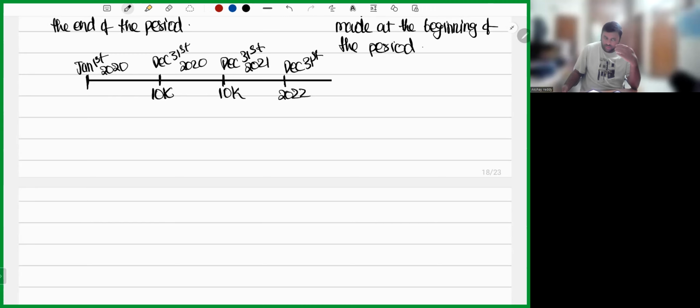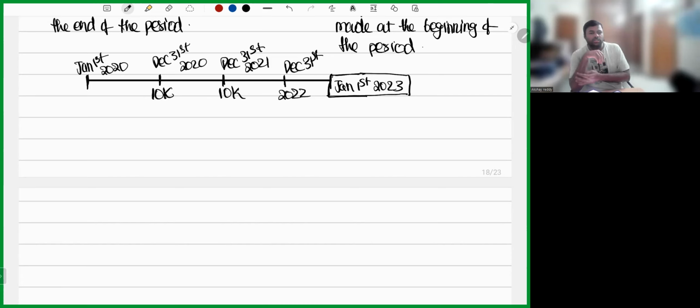What's happening here everywhere? Payments or receipts are made at the end of the period. Let us take maturity period. That is when you will get back all your money. It will be January 1st, 2023. Okay. So my dear friends, if my period is starting on Jan 1st, 2020 and ending on December 31st, 2020, if it is an ordinary annuity, I'll go ahead and I'll make the payment at the end of period. Okay. So I hope the point is clear. Yes, sir, the point is clear.